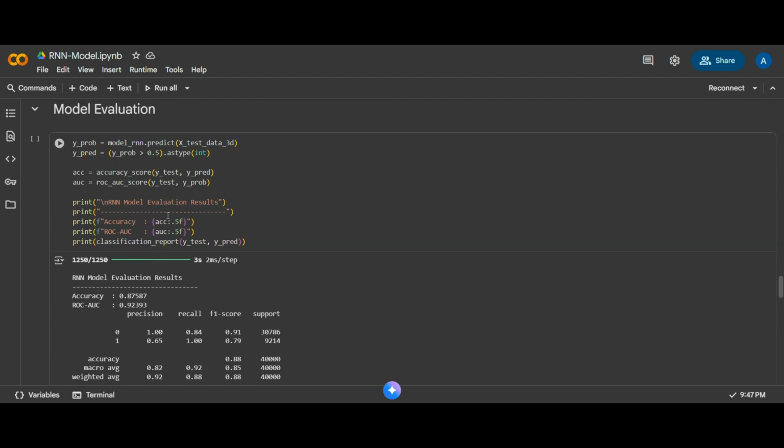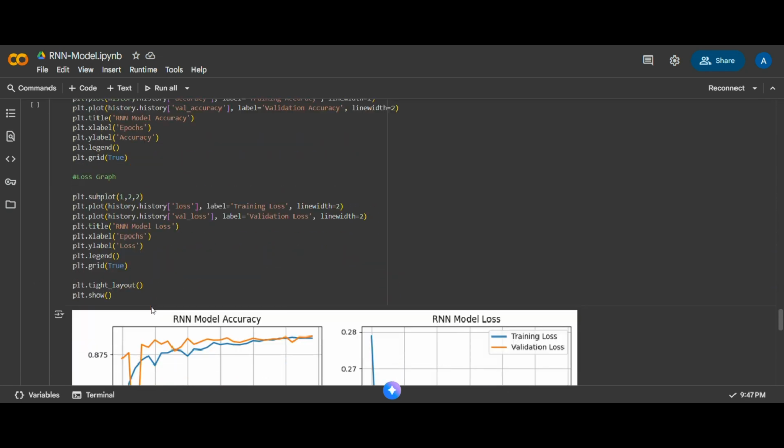And after training, I evaluated the model using the test dataset. The model achieved a good accuracy of 0.87587 and a ROC AUC score of 0.92393, showing that it could effectively identify purchase decisions based on the customer and property features.